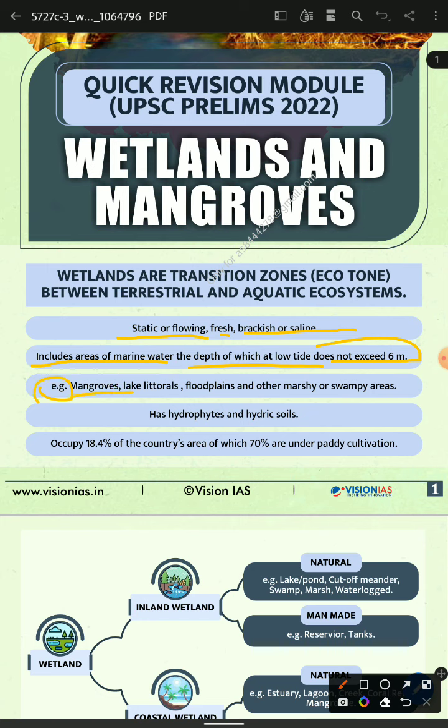Examples: mangroves, lakes, floodplain areas, and other marshy and swampy areas. Marshy and swampy areas, like mangroves, occur because of maximum rain. The hydric soil occupation in the country is 70% under paddy cultivation, because there is massive paddy cultivation.